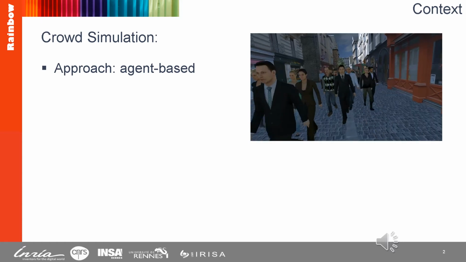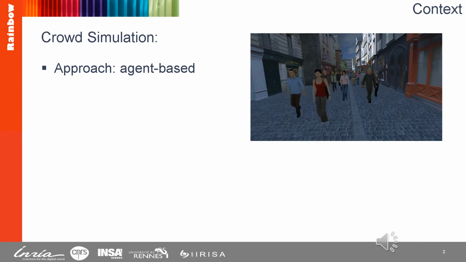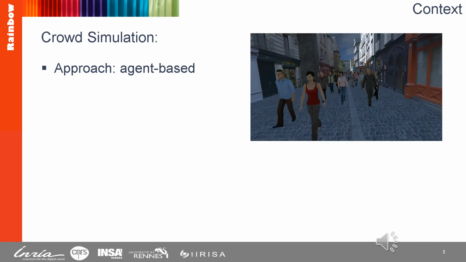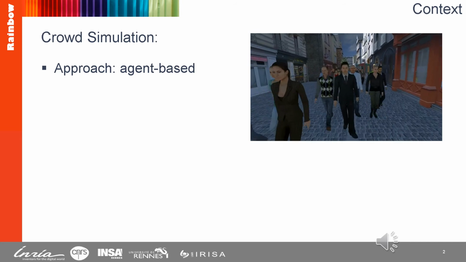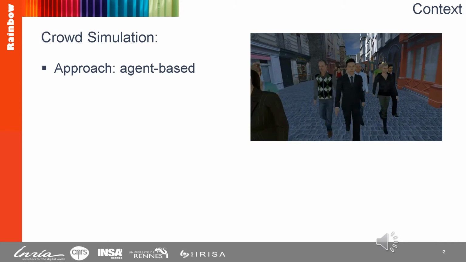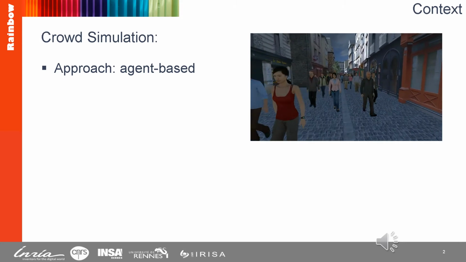So here, for instance, is a video from the point of view of a person immersed in a virtual street in a crowd driven by such a crowd simulator. And we can notice that there is no collision between agents in the crowd, but also these agents are avoiding the person immersed in VR.